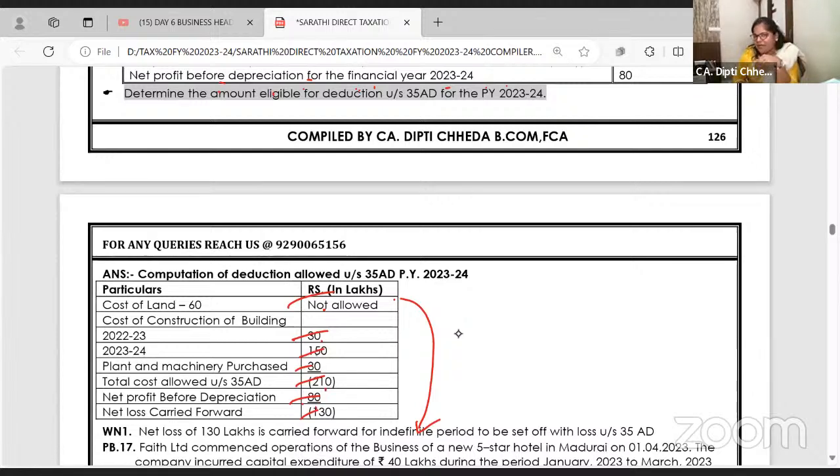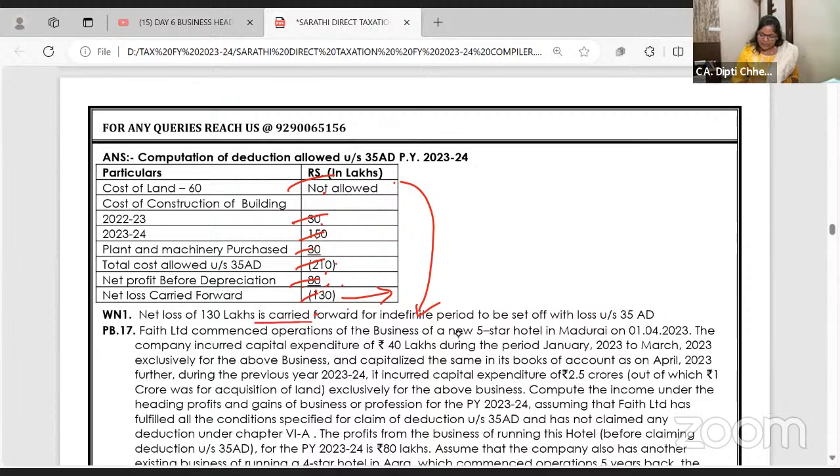But what's the profit before putting 35 AD expenditures? 80. तो 210 लॉस सेट ऑफ करो. अभी भी 130 लॉस इज ड्यू टू दिस. I hope you are getting because of 35D. So this 130 loss can be carried forward for indefinite period. Easy.